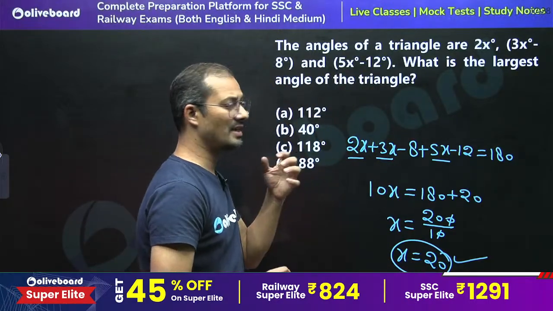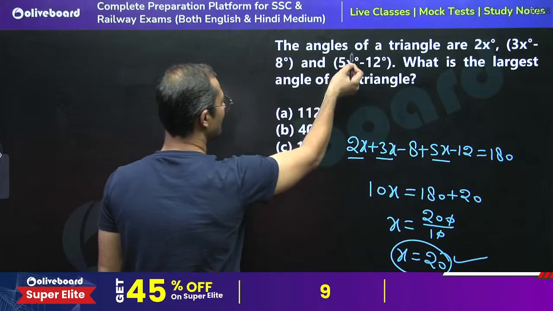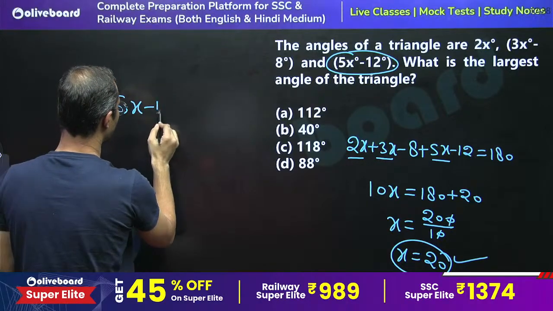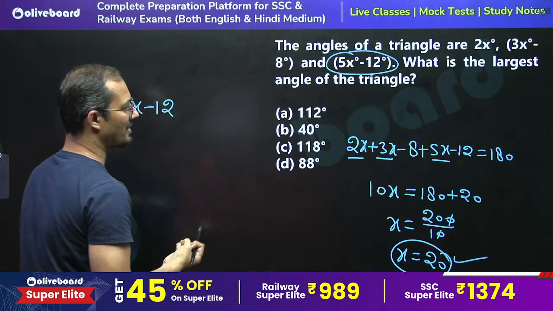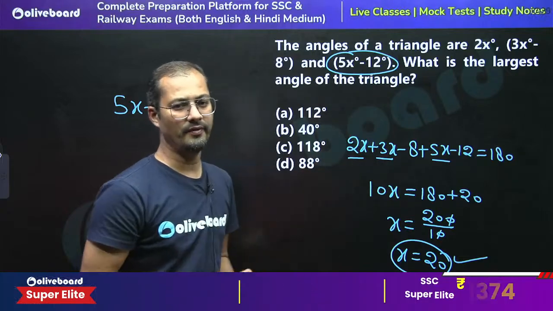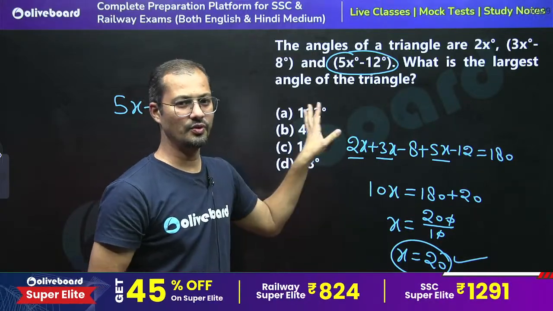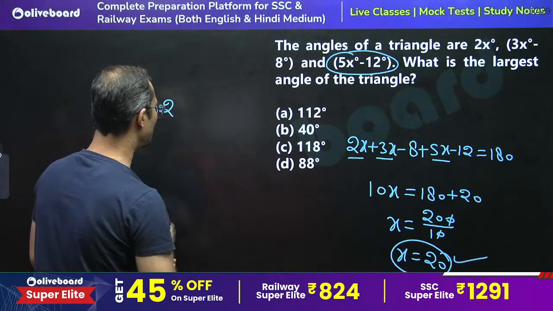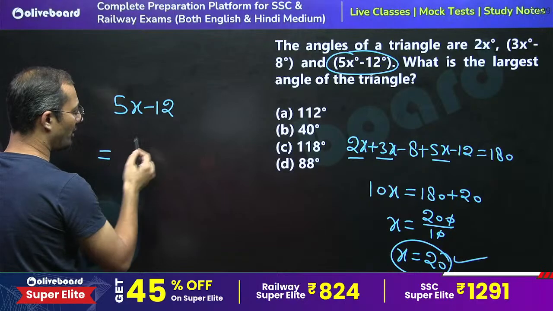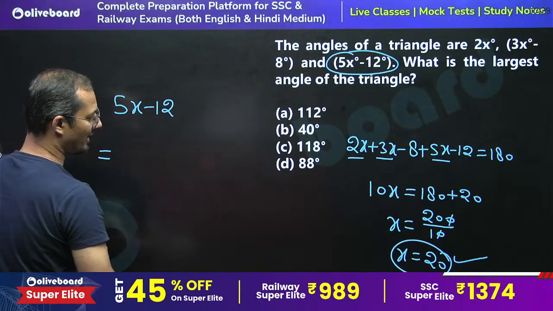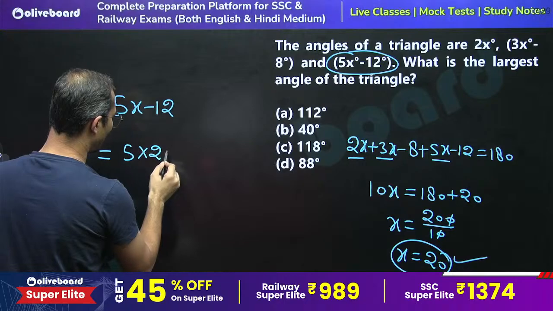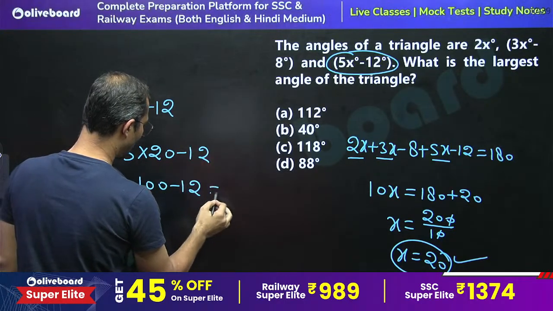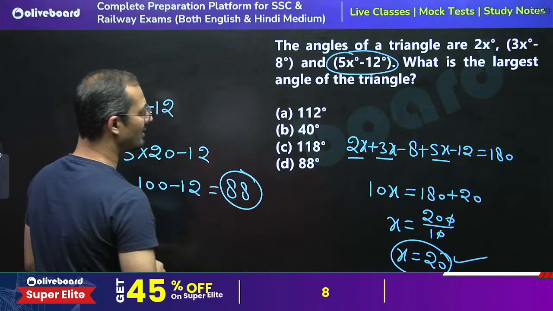Now the question is asking what is the largest angle? See, my dear friends, by observation we can say that the largest angle is going to be 5x minus 12, right? If you are not getting the observation, if you are not confident which one is the largest, you need to calculate each one. By experience or by practice you can gain the confidence. So put x is equal to 20 in this 5x minus 12, so we get 100 minus 12, right? So 88 degree is the largest angle.